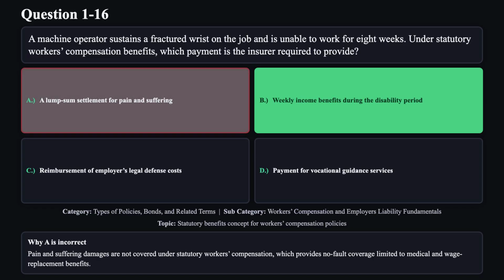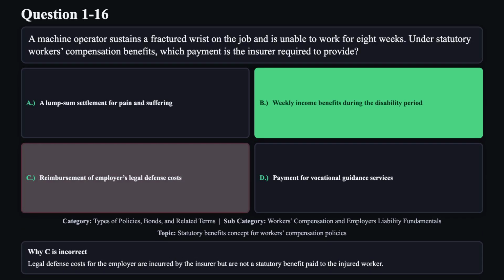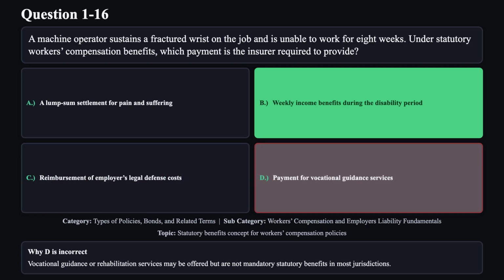Reason A is not correct. Pain and suffering damages are not covered under statutory workers' compensation, which provides no-fault coverage limited to medical and wage replacement benefits. Reason C is not correct. Legal defense costs for the employer are incurred by the insurer, but are not a statutory benefit paid to the injured worker. Reason D is not correct. Vocational guidance or rehabilitation services may be offered, but are not mandatory statutory benefits in most jurisdictions.